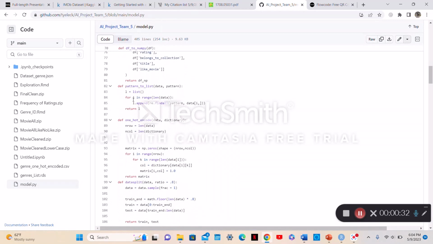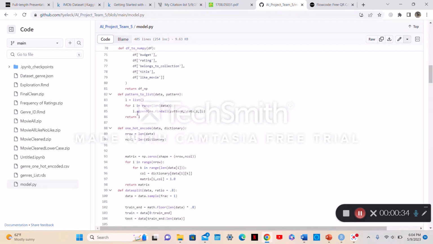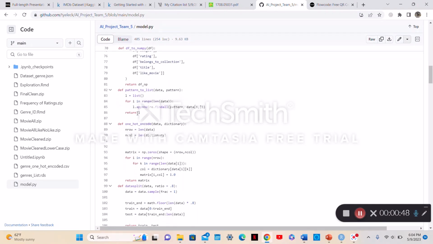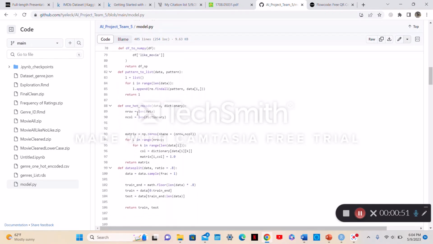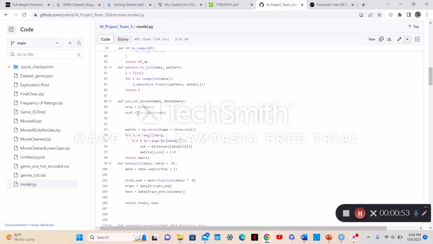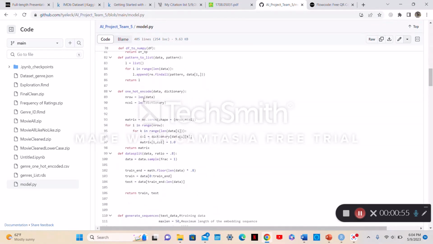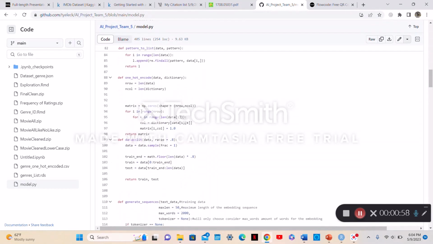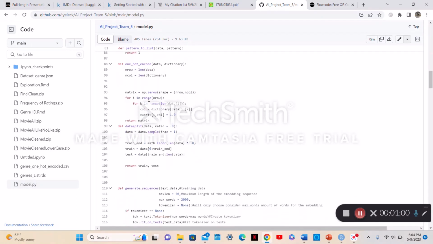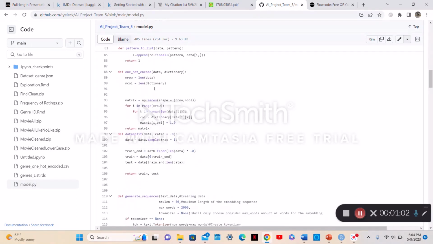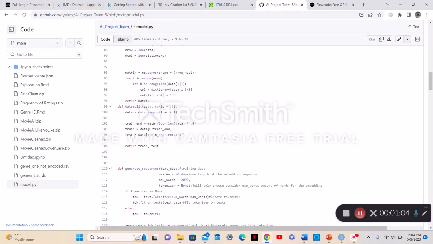Then this pattern to list function handles one of our attributes, for example the genre attribute, which for some reason is in JSON format inside of the column. So we just use regular expressions to extract the important values from it. One hot encode, which is pretty self-explanatory, just creates a one hot encoding matrix based on a dictionary.